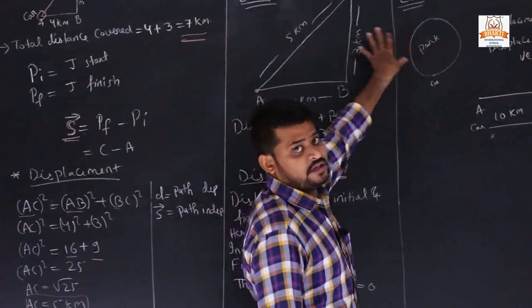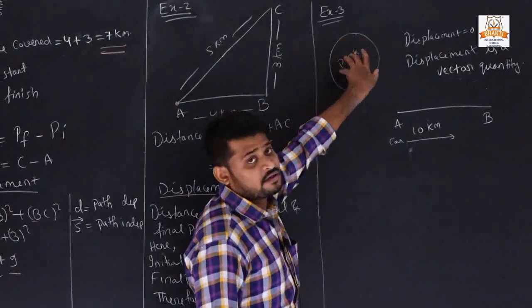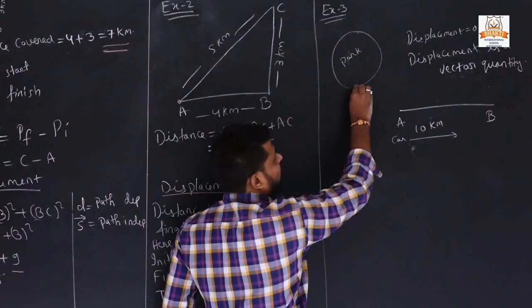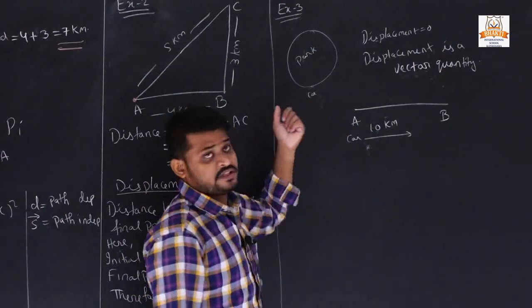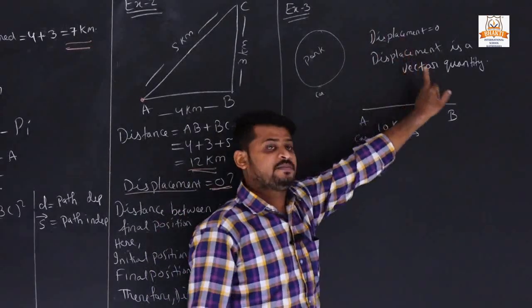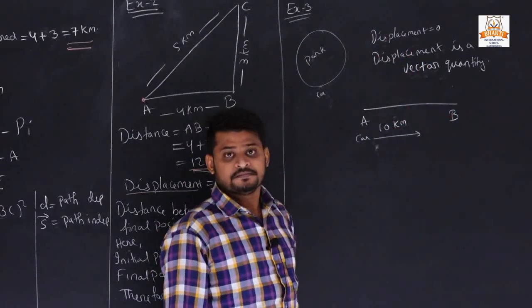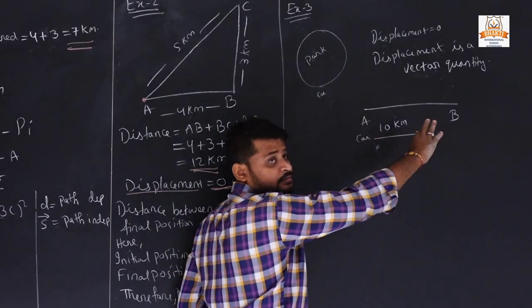If I take a path in a rectangular form, or here a circular form, a car will start from here, go around and come again here, then the initial position and final position are the same, so the displacement is 0. Displacement is a vector quantity, and it is a straight line, a straight path.